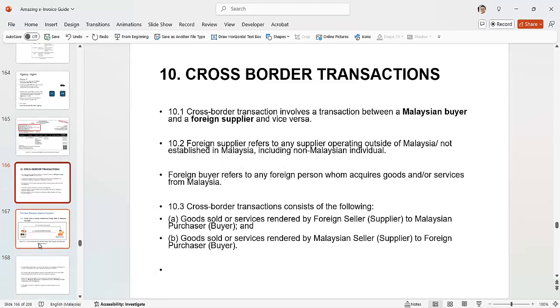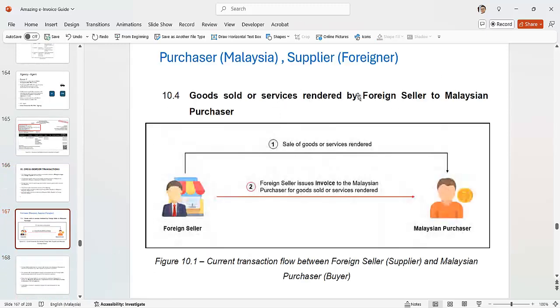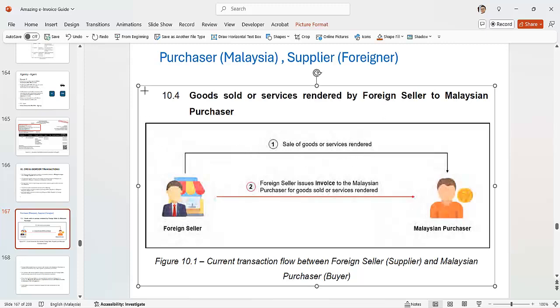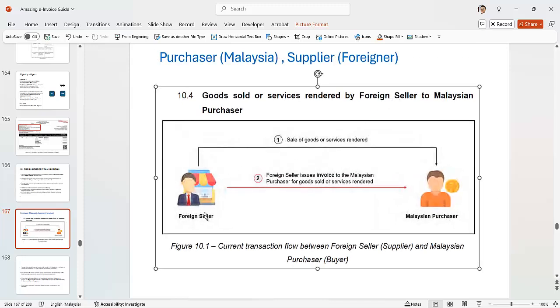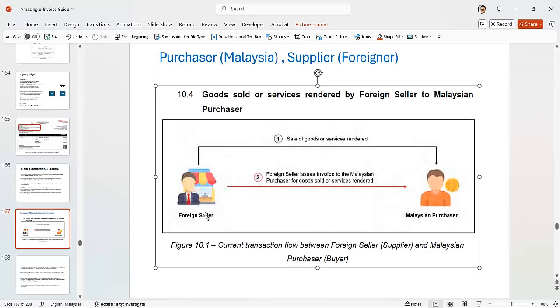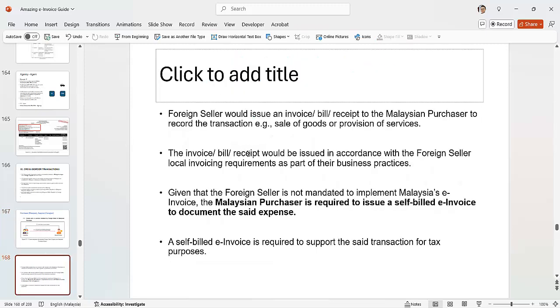In this case, how do you do it? Let's take a look. Goods sold or services rendered by a foreign seller to a Malaysian purchaser. Now, in our earlier example, a foreign seller sells medical equipment, a German company sells things here, so the goods are sent to a Malaysian hospital, and then the foreign seller also issues an invoice. Now notice this is an invoice, not an e-invoice, right? They use an invoice. In this case, what do Malaysian purchasers do? The foreign seller would issue an invoice according to the foreign seller's local format.